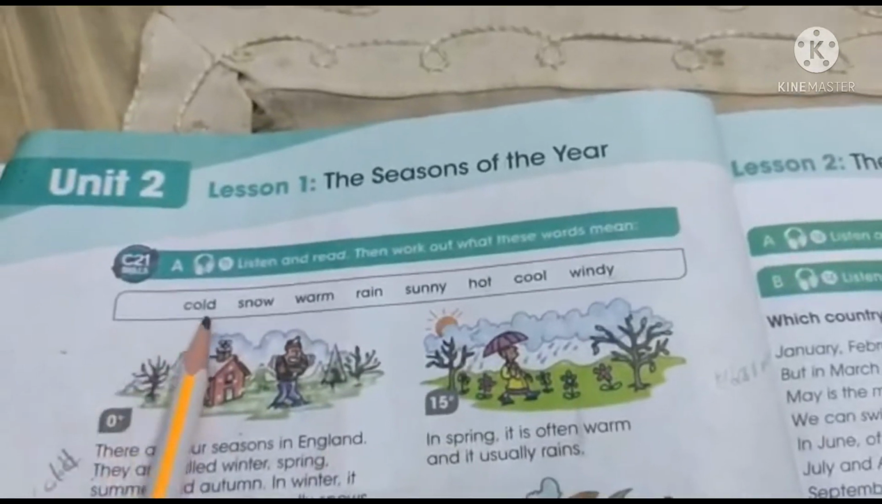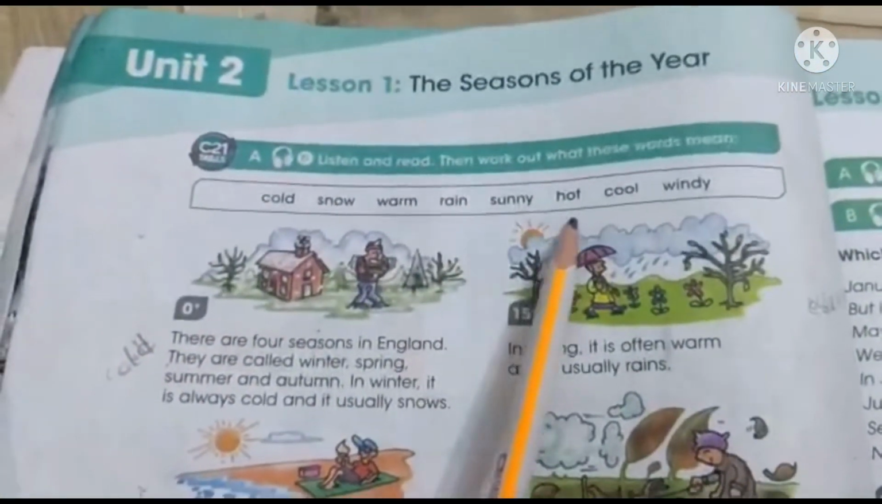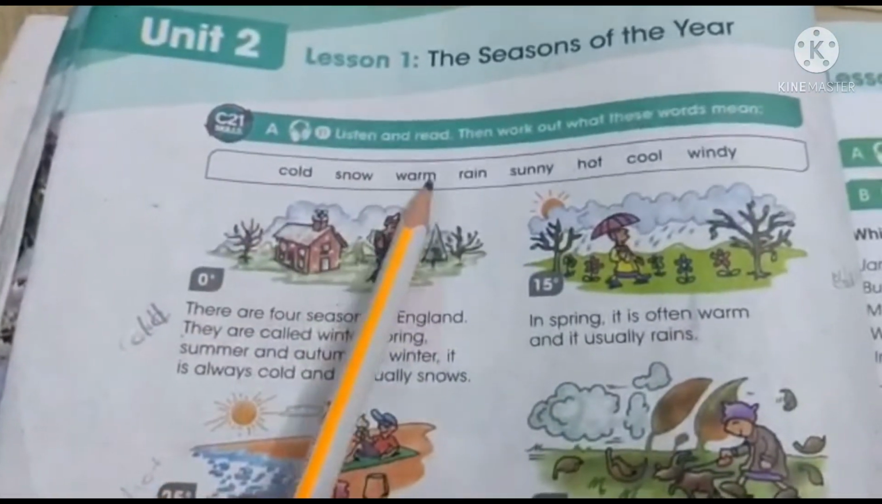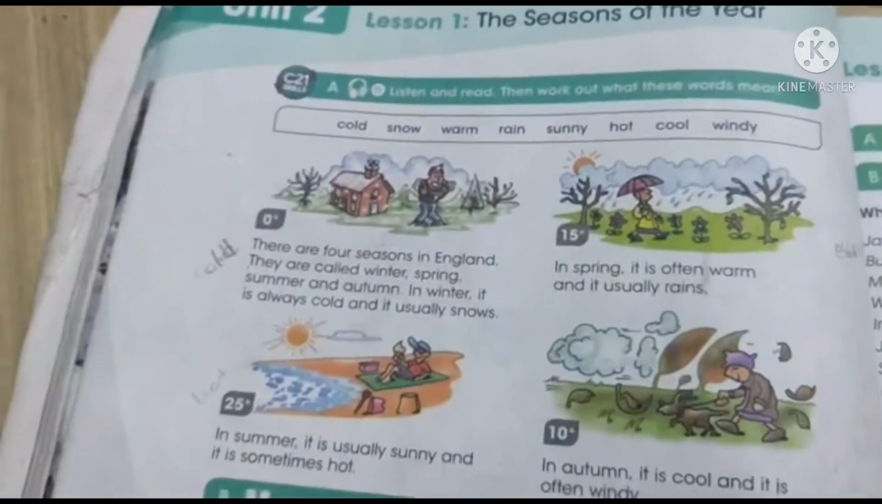Please follow me. These are the weather words: cold, snow, warm, rain, sunny, hot, cold, and windy.